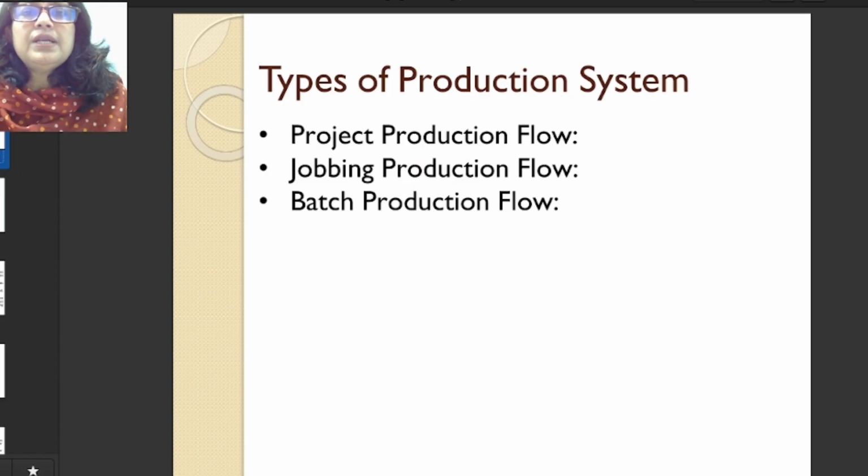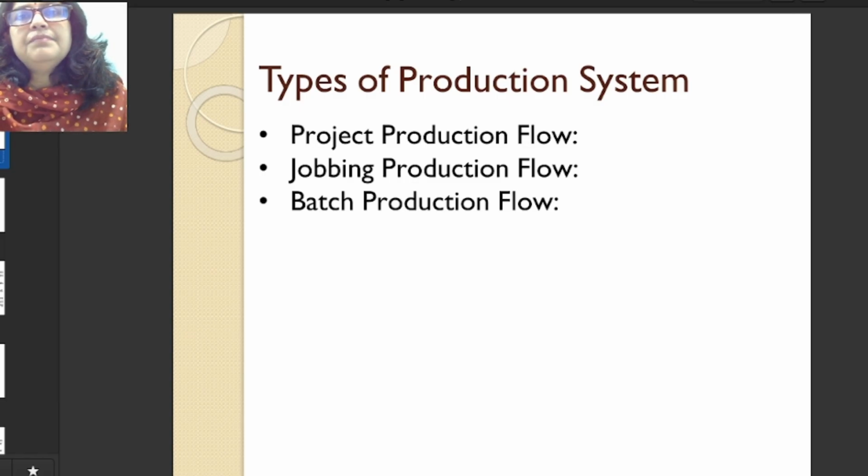So in this case, the variety may be more, but the production is very less, and the company is producing for a specific customized design.